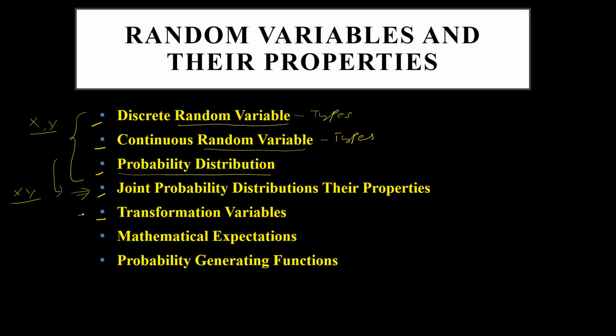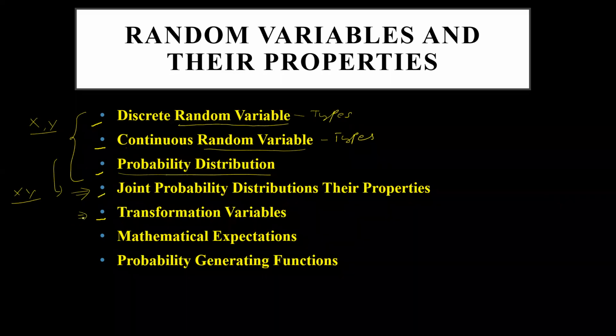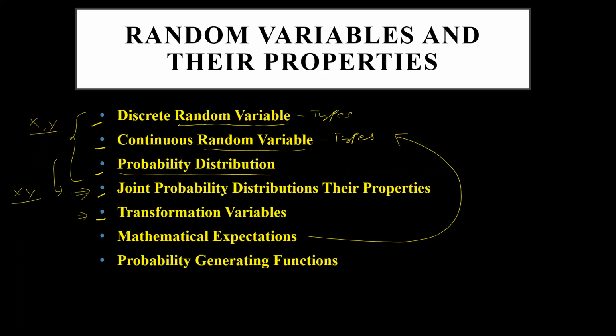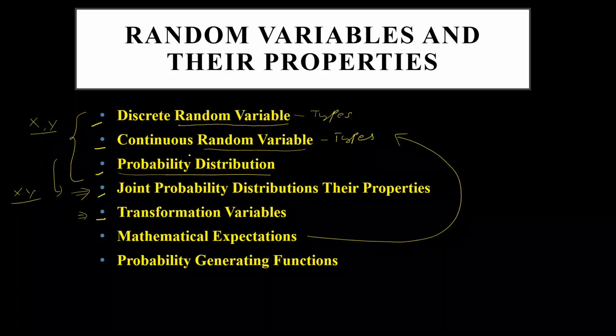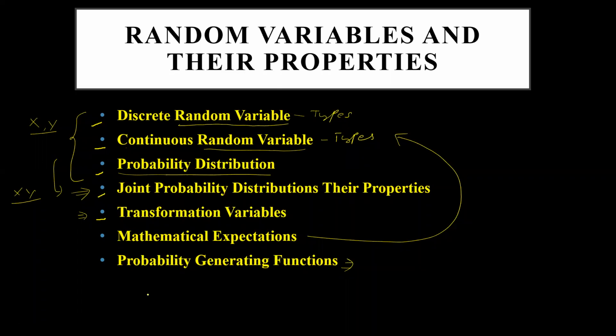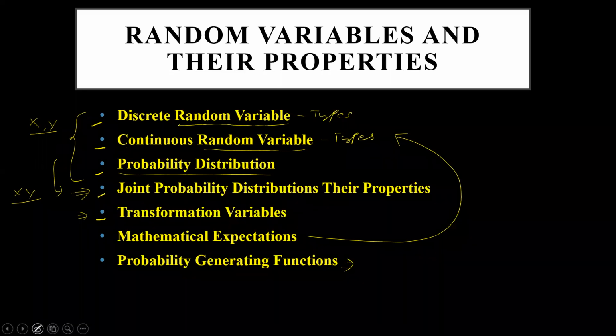Then we will see the transformation of variables, which is also a very easy part. Mathematical expectation I will cover within the continuous and discrete random variables, so I will not do it separately. Expectation or mean, whatever we call it, I will do it in both discrete and continuous ways. And the probability generating function is a very easy type, so we can quickly finish this chapter.